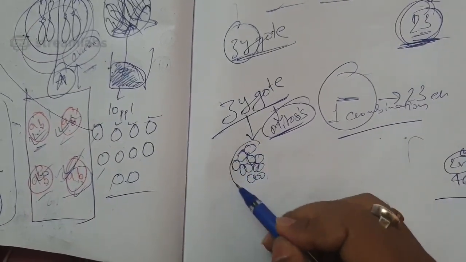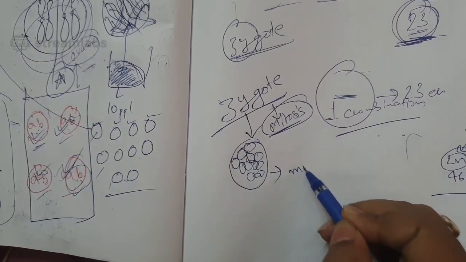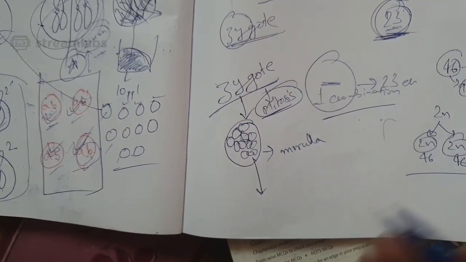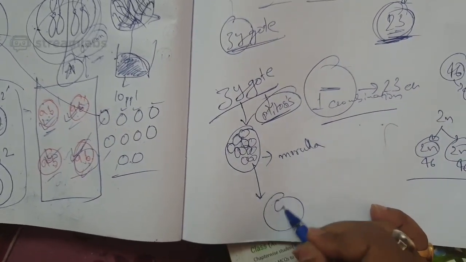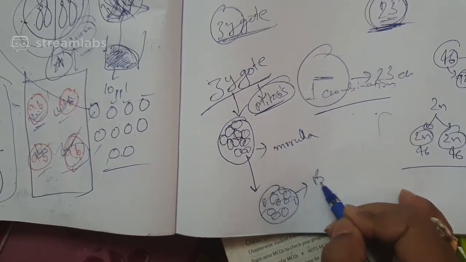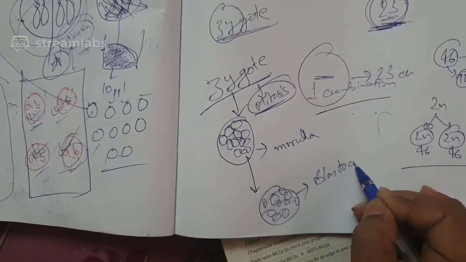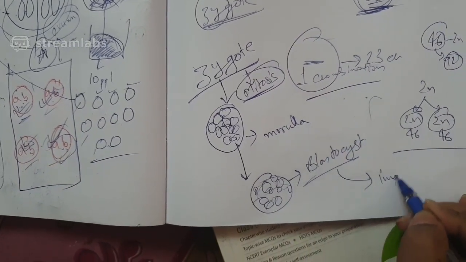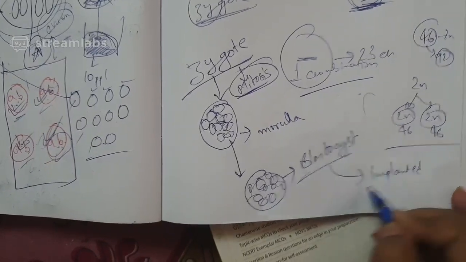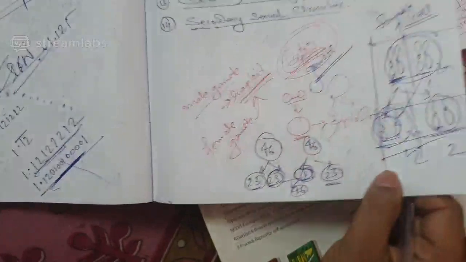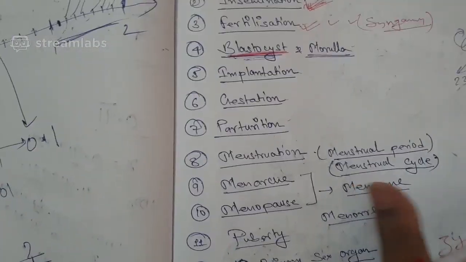When they become many-celled and are a little bit immature, that is known as the morula. Then it divides again and becomes a much more mature stage with lots of cells, and that is known as the blastocyst. This blastocyst goes and gets implanted in the female uterus.